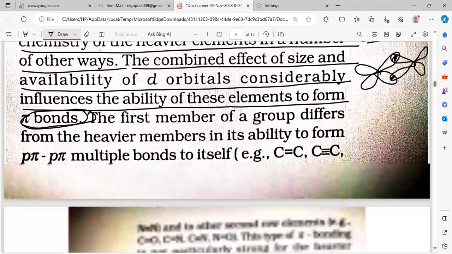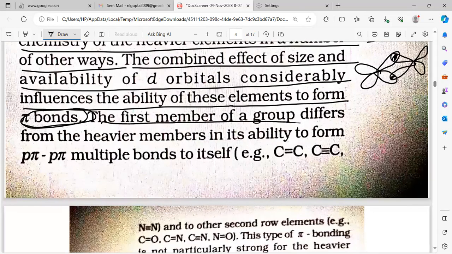So the next point: the first member of the group differs from the heavier elements in the ability to form p pi multiple bonds. The first member forms p pi bonds, while other members can form d pi.